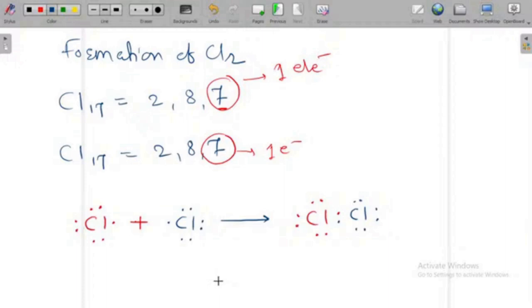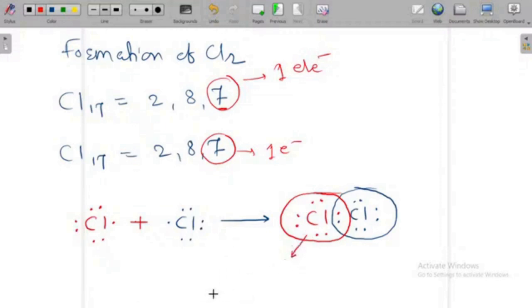So if I try to draw the circle for both the chlorine atoms, now see here, this is the blue color chlorine, and the other one is the red color. If you count the electrons of this red color chlorine, how many electrons are there? 1, 2, 3, 4, 5, 6, 7, 8. 8 electrons are there. If you count the electrons of this blue colored chlorine, there are 8 electrons. It means it completed its octet. Both these chlorines completed their octet.